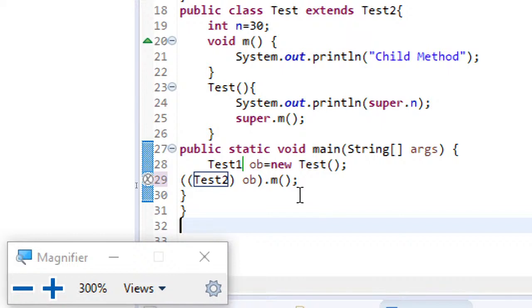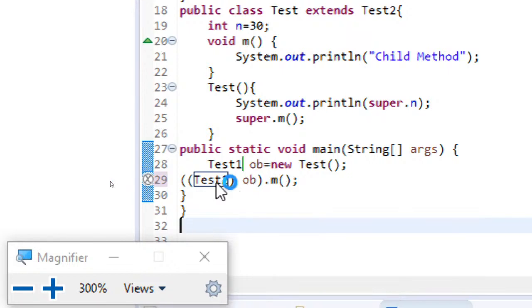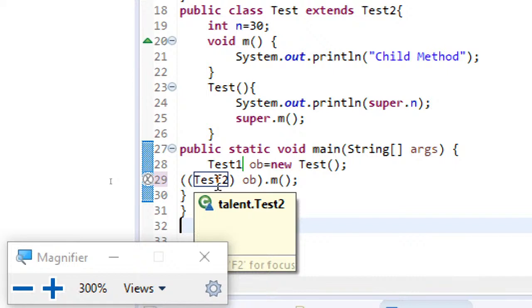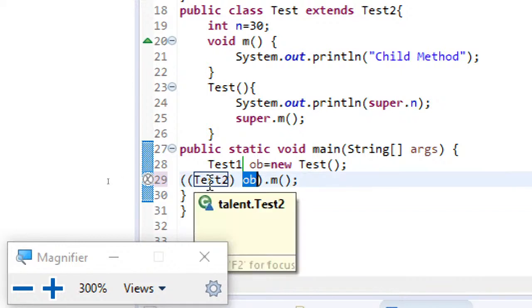What I am doing is casting this particular ob to the parent type. So this is the point you need to understand. Now this ob is of type parent.